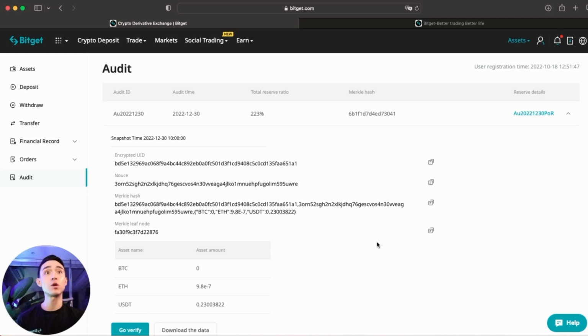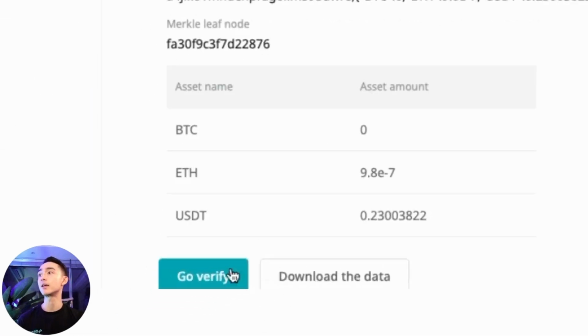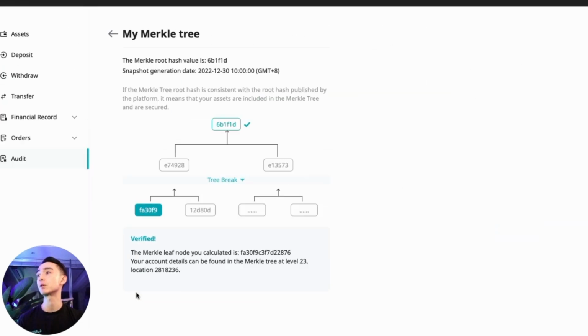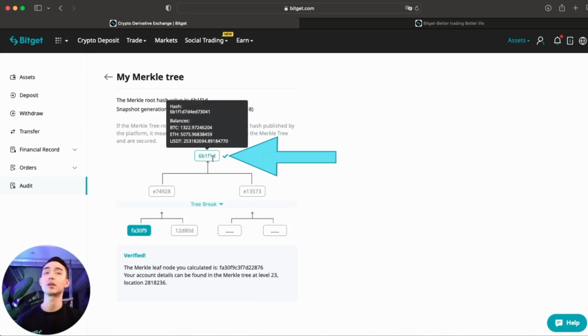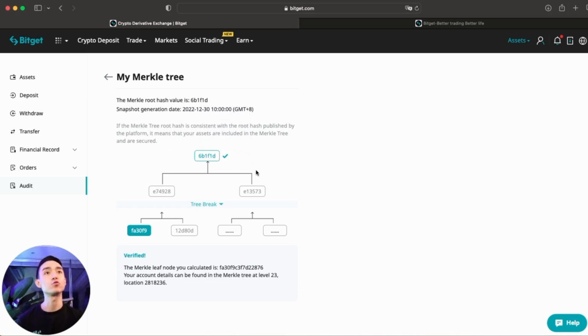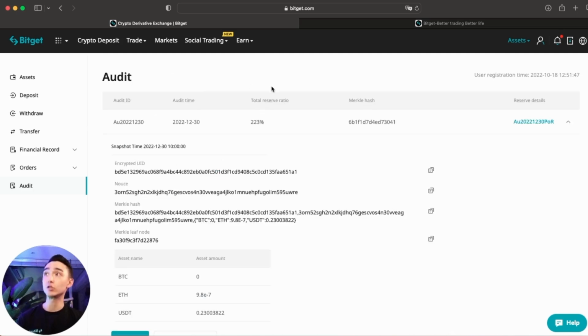Now, if you really want to check your assets to see if it's included in the Merkle Tree, you simply have to scroll down and go to Go Verify. Click on that. You will see the Merkle Tree being displayed. Now, as you can see here, the root node is at the very top of the Merkle Tree, and below are the leaf nodes. Now, if the root hash of the Merkle Tree matches that of the root hash that Bitget has announced for the current month, it means that your assets are secure in the Merkle Tree and it cannot be tampered with.